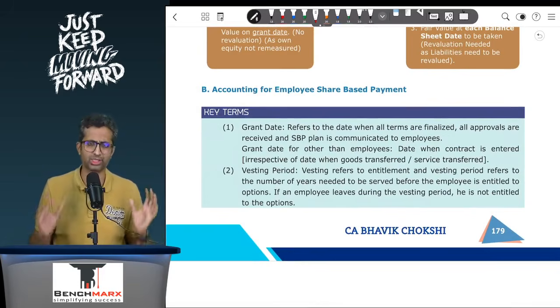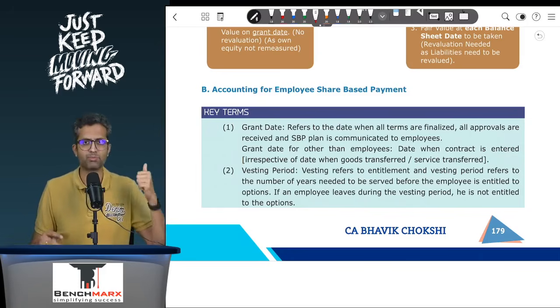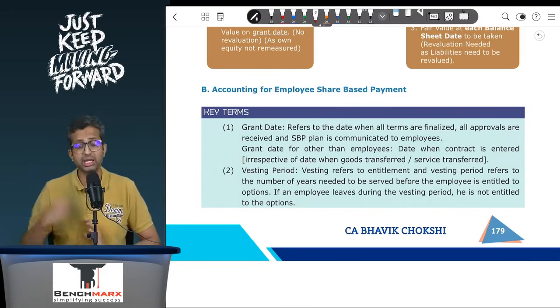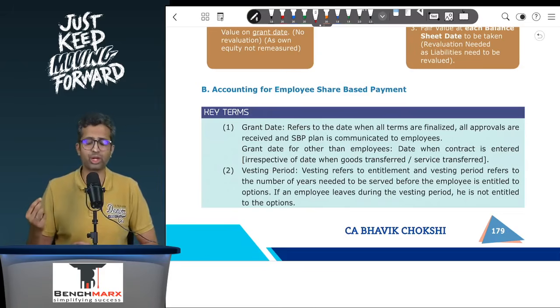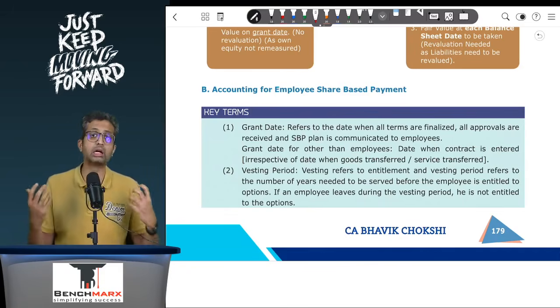One is something called the grant date. In case of employee share-based payments, grant date is the date when the plan is finalized, communicated, and all the necessary approvals have been received. That is the grant date. It is an important assessment because when you do the fair valuation for employee share-based payment plans, it happens on the grant date. On the other hand, if it is for other than employees, the grant date is the date when the contract is agreed into.